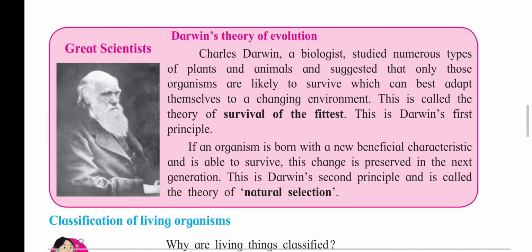There was a scientist whose name was Charles Darwin. He gave the theory of survival of the fittest, which says that there will be a change in the body when a living organism lives in a particular adaptation. This will happen after years. The theory he gave was survival of the fittest.